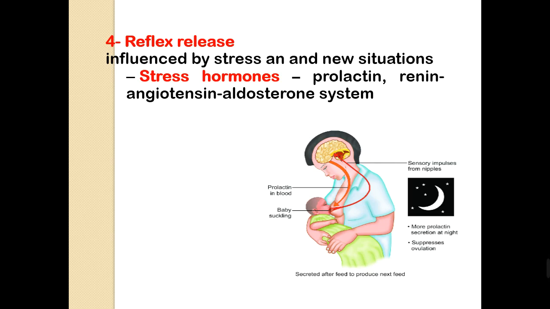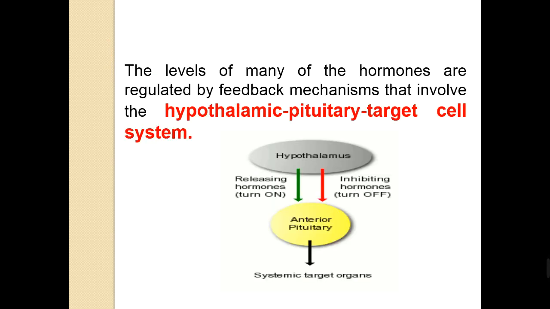In the figure we see that breastfeeding causes a reflex release of different hormones that results in the production of milk. The levels of many of the hormones are regulated by feedback mechanisms that involve the hypothalamic pituitary target cell system.